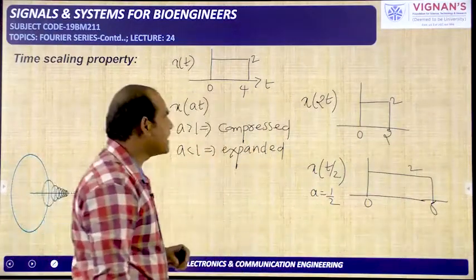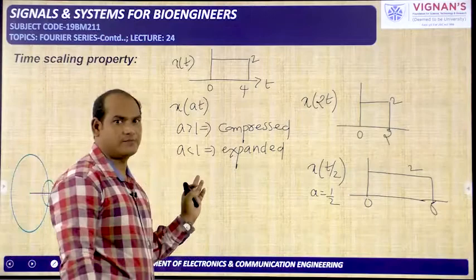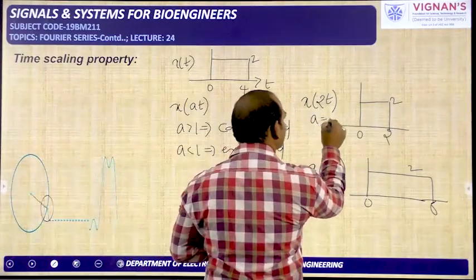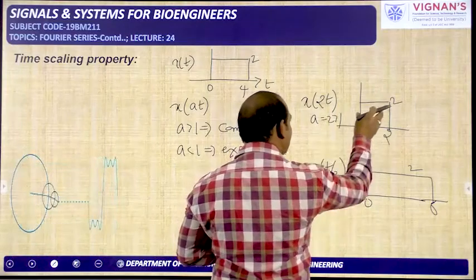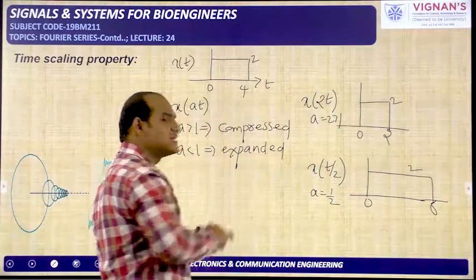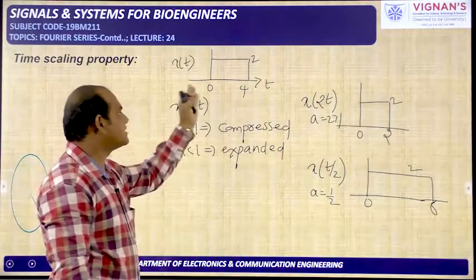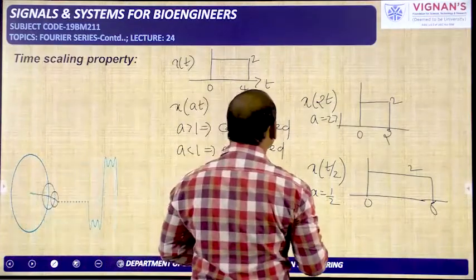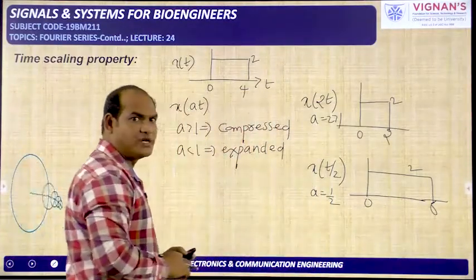The amplitude will not be affected because it is time scaling. So when a is greater than 1, here a equal to 2, the time duration, if you see, is from 0 to 2 seconds only. But the original signal is of 4 seconds duration, that is 0 to 4. So it is the compressed version, and the other is the expanded version. All these things we have seen in our first unit.